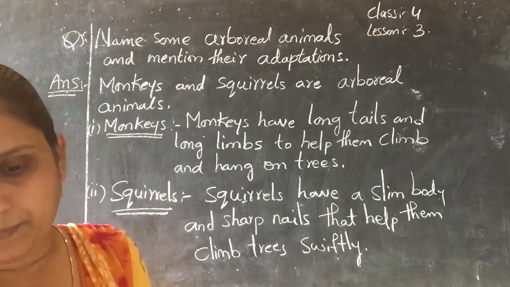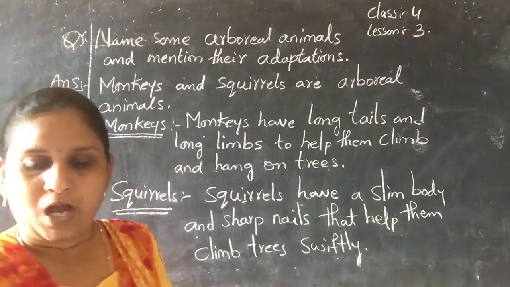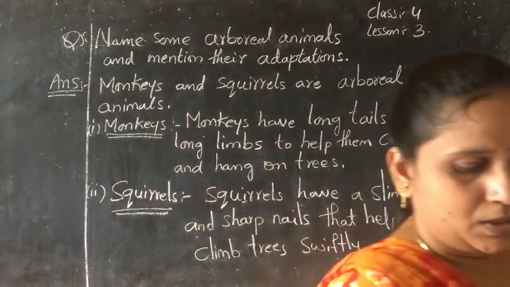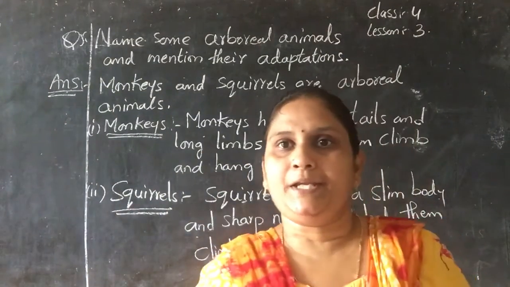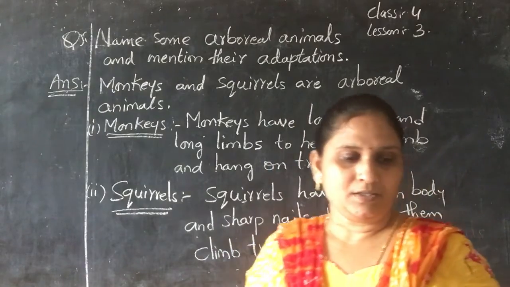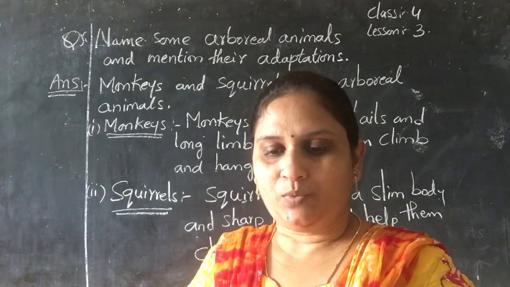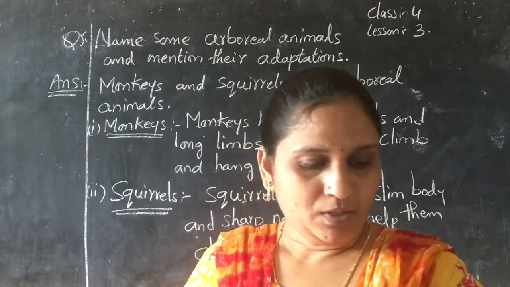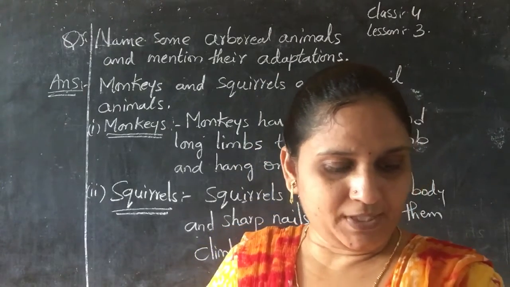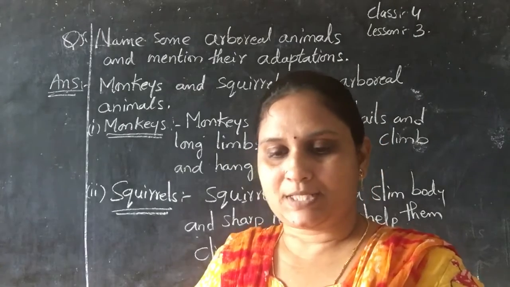Now, after writing this, textbook page number 119, objectives are there. Choose and write the correct options. The first one, whales and dolphins do not have gills.